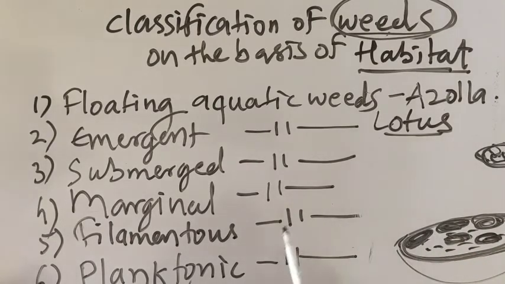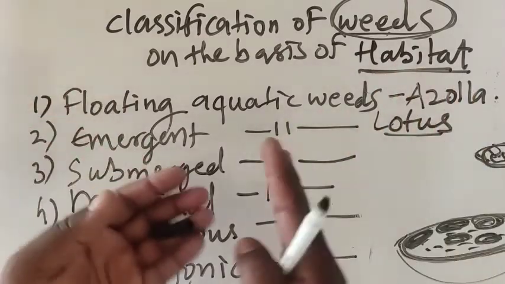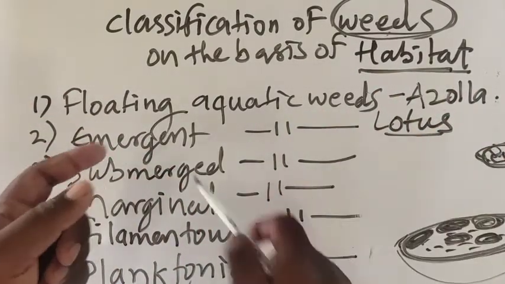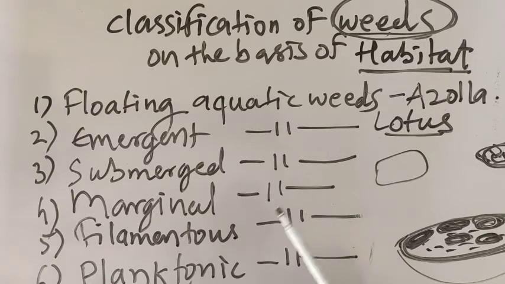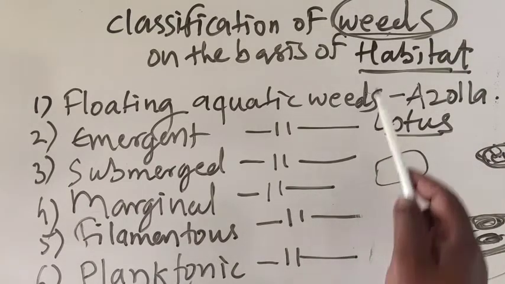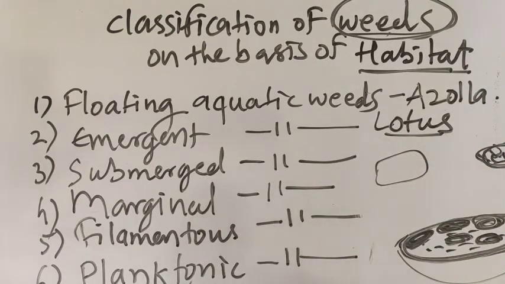Filamentous means having a thread-like structure, and the filaments group together to form mat-like structures that flow on the water. If you visit some old or ancient lakes, you can find such algal beds or algal mats. Such weeds are called filamentous aquatic weeds.